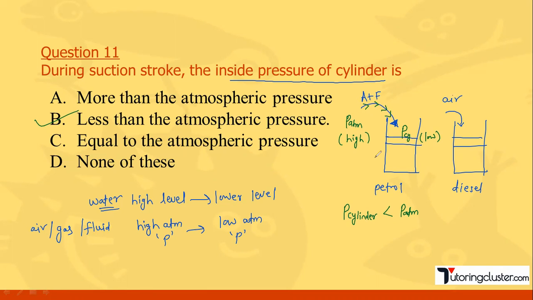See, if you are considering this a piston, it moves from top dead center to bottom dead center. So basically it is creating a vacuum here, that means a pressure less than atmospheric pressure. That's why air and fuel get sucked inside the cylinder, right? So hope you have understood this question: during the suction stroke the pressure inside the cylinder is less than the atmospheric pressure.